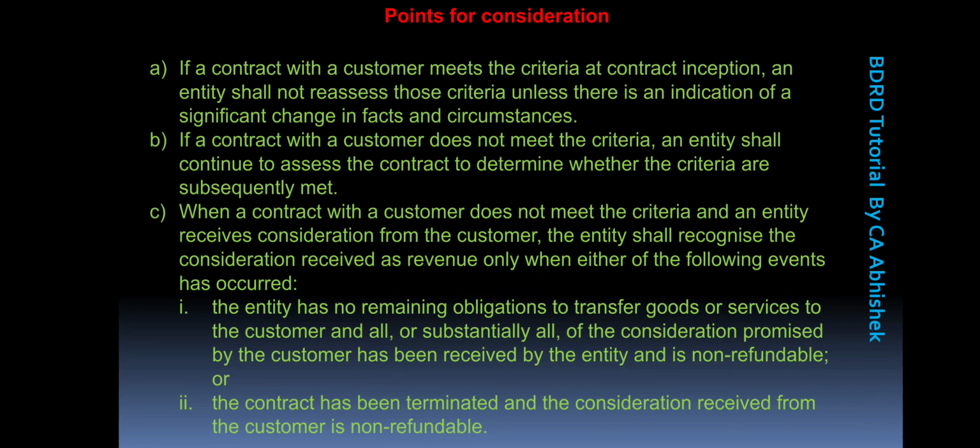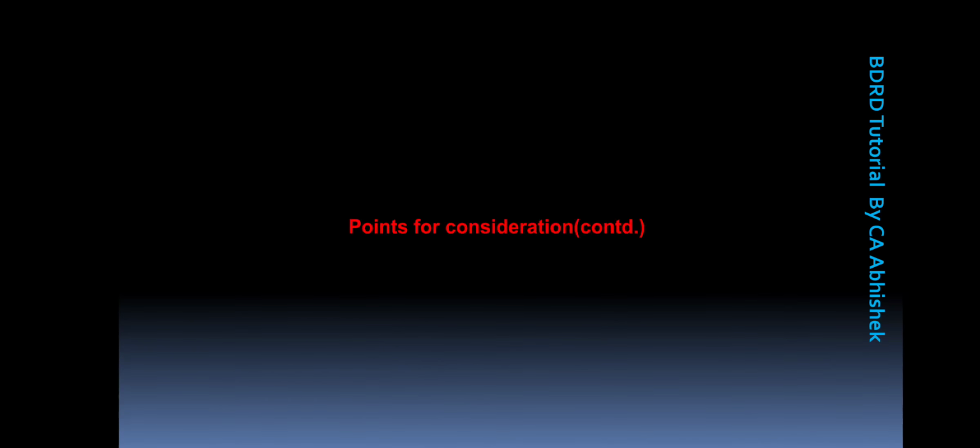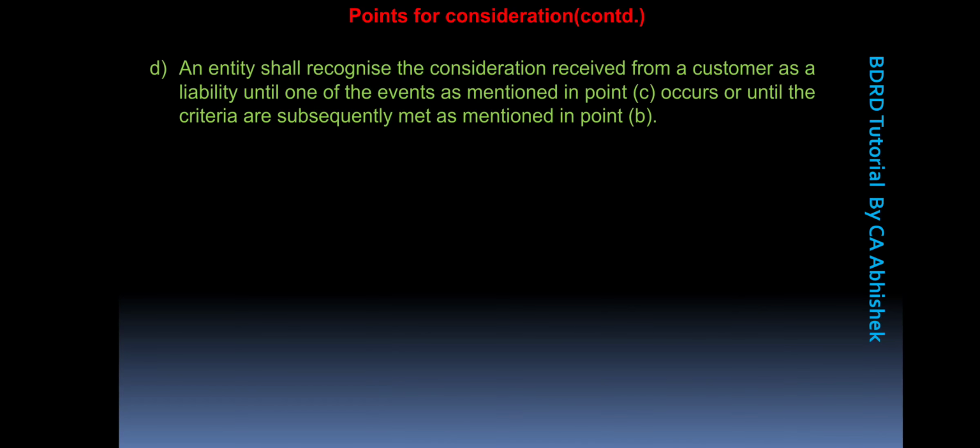So moving on to the next slide, we have the following points for consideration as well. An entity shall recognize the consideration received from a customer as a liability until one of the events mentioned in point C or point B is subsequently met. So until the criteria from my previous slide are met, the entity shall recognize the consideration as a liability on its part.